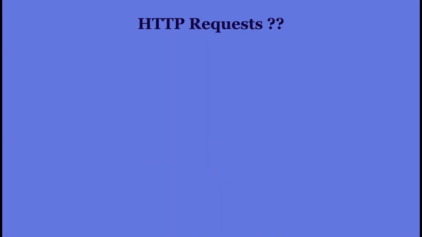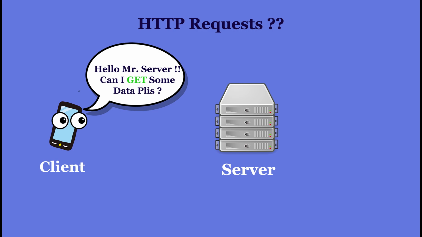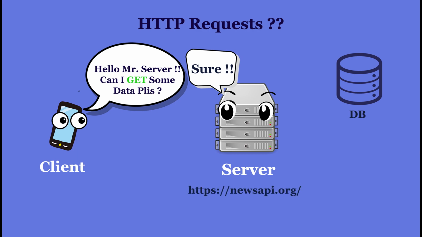But what's an HTTP request, I hear you ask? You see, there are servers running on the internet which are in charge of providing you with data. Then there's a client, for example, your cell phone. When your phone wants some data from the internet, it sends a request to the server. The server in turn checks if your request is valid, and then it picks up some data from the database and serves it to you. Easy peasy. The servers are sitting at an address, in our case newsapi.org, and we make a request on this URL to get some news. This is loosely how your internet works.